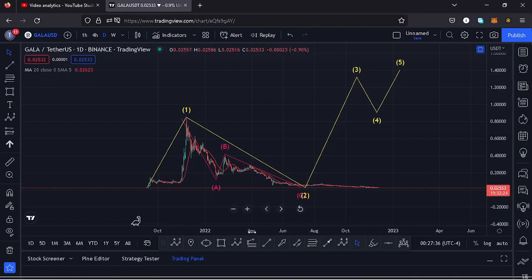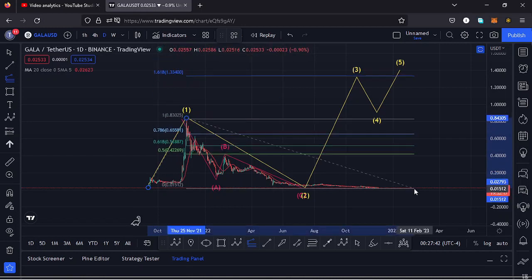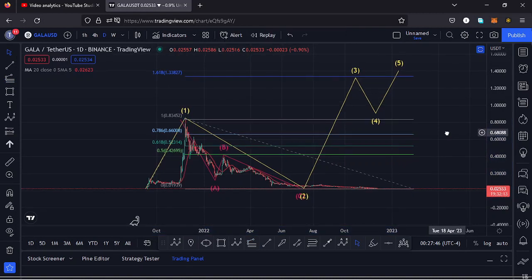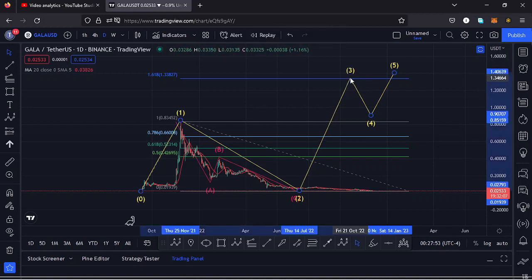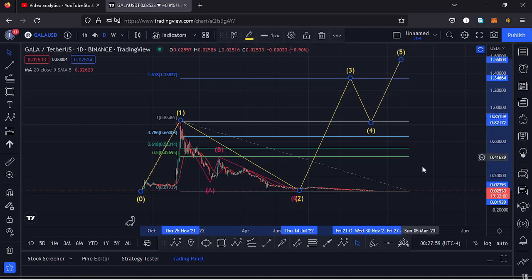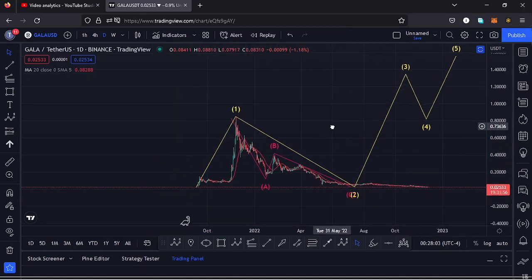Giving you a minimum target area to the upper side in the formation of this wave 3, using the trend-based Fibonacci, connecting it from the low of the first wave to the high of that wave 1, then dragging the fibs to the low of the second wave. That gives me a minimum target area at the fib level 1.618, and that is at around the $1.338 mark, and that is the minimum that I would expect Gala games to do in the next bull market in the formation of that wave 3 before we see a wave 4 and continue pushing even higher in that wave 5 to the upper side. And that is the long-term scenario that I'm expecting to play out here on the Gala games chart.